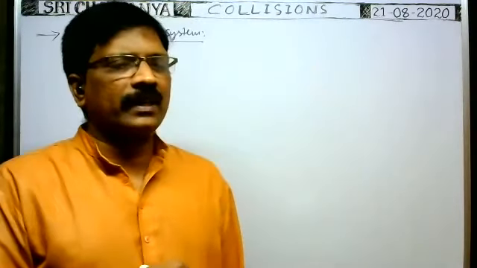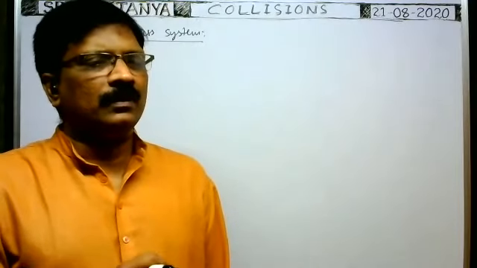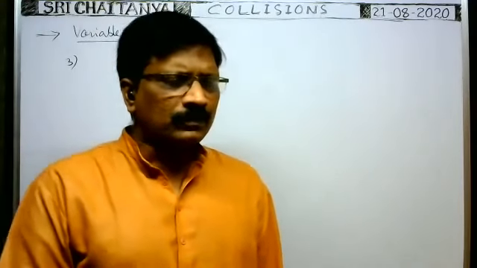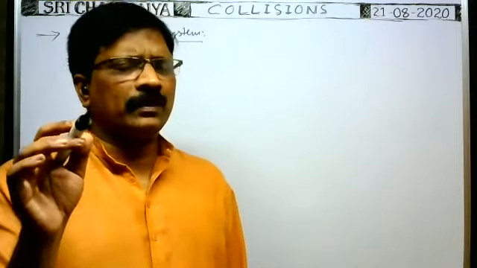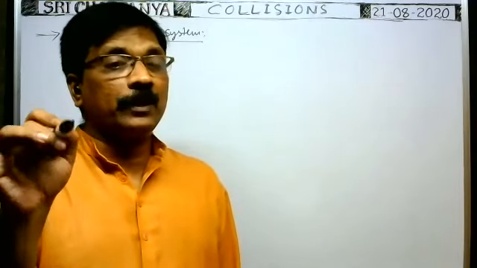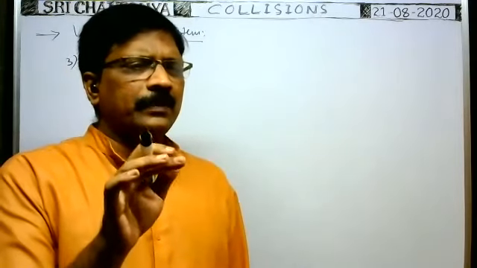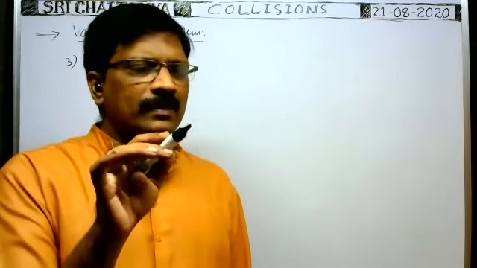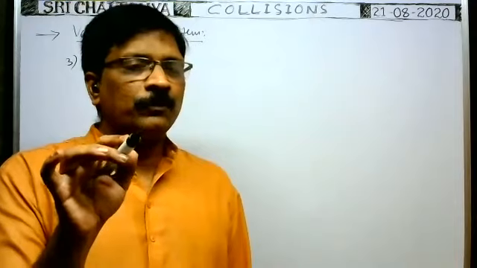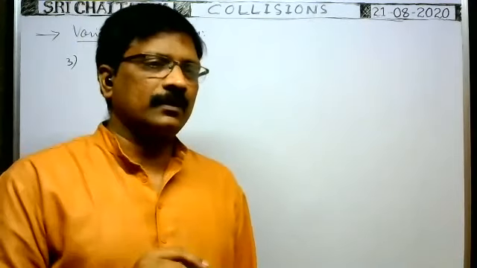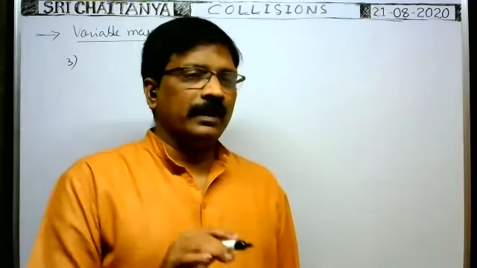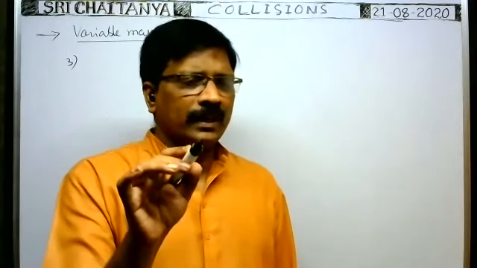Then the velocity of the rocket at any instant of time you will get, equal to vr into ln m naught by m. We got the velocity of the rocket at any instant of time t: v is equal to u minus gt plus vr into ln m naught by m. Here m naught is the initial mass of the rocket.